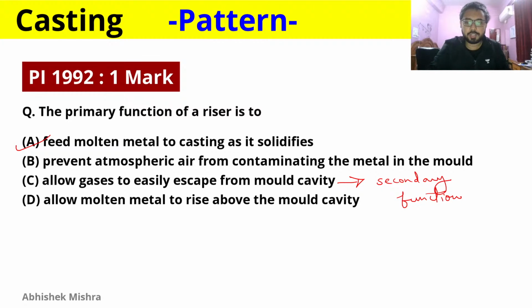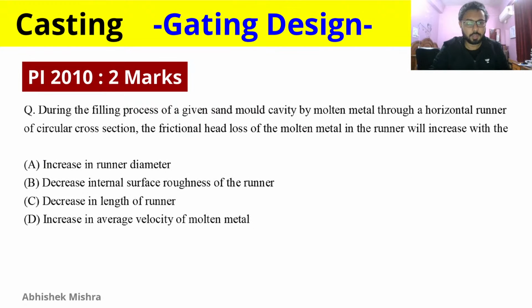And I will be doing this question now. So during the filling process of a given sand mold cavity by molten metal through a horizontal runner of circular cross section, the frictional head loss of molten metal in the runner will increase with.